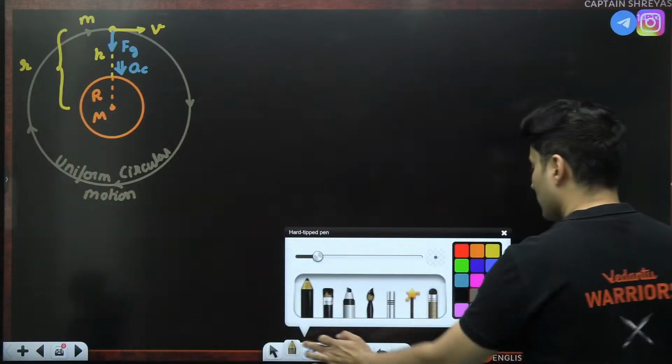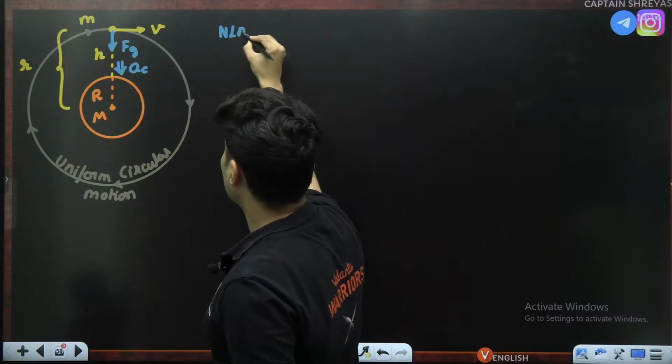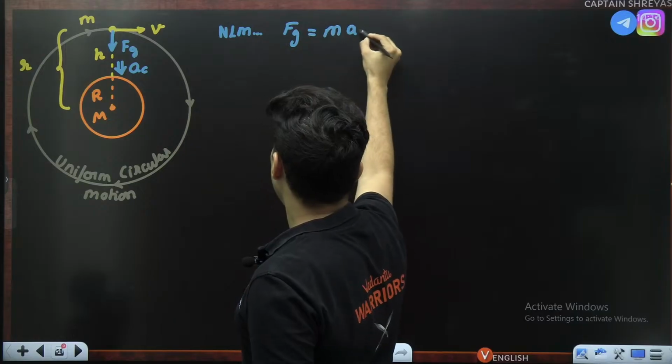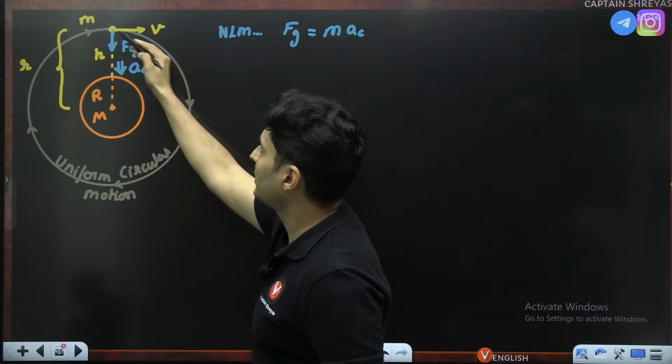So using Newton's laws of motion, force is mass into acceleration. There is only one force, one acceleration, simple, and that force is gravity.